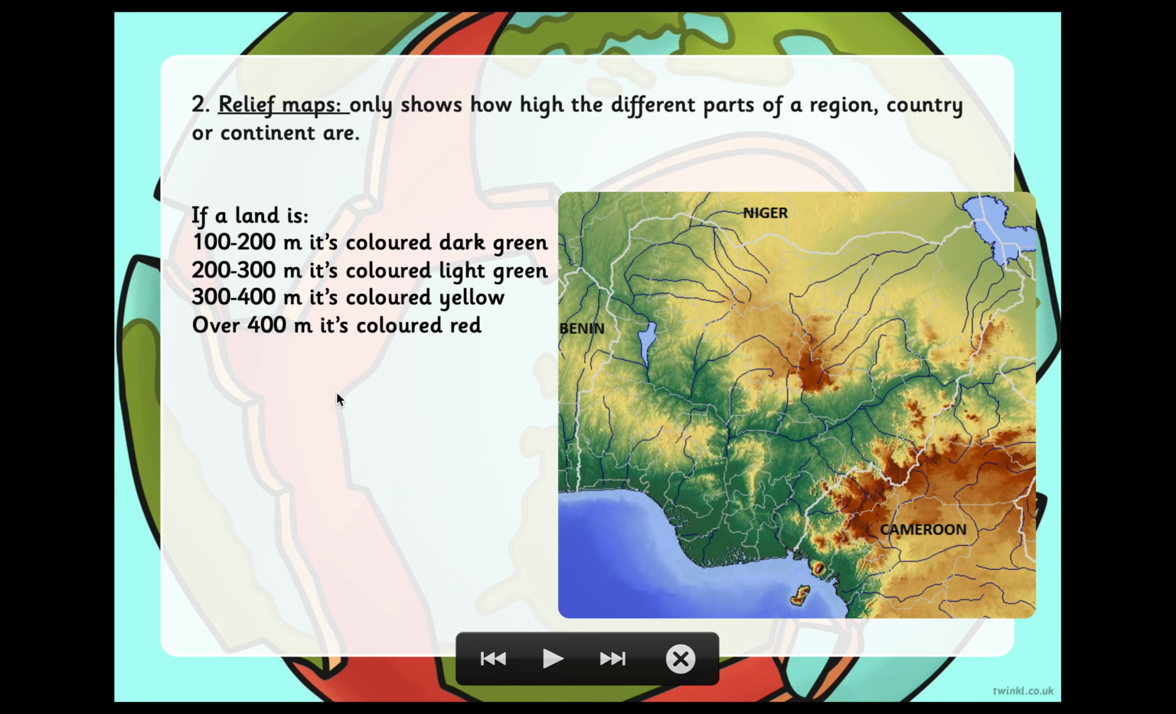Okay, so if it's 300 to 400 meters, it's colored yellow. As you can see in the map, most of the land is between 300 and 400 altitude. And if it's over 400 meters, we color it red.